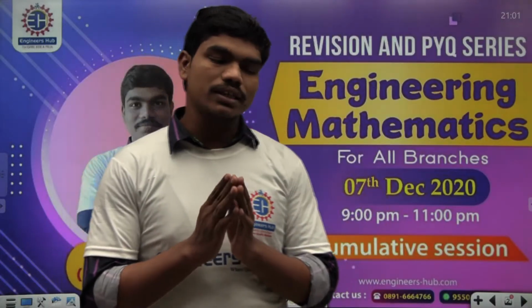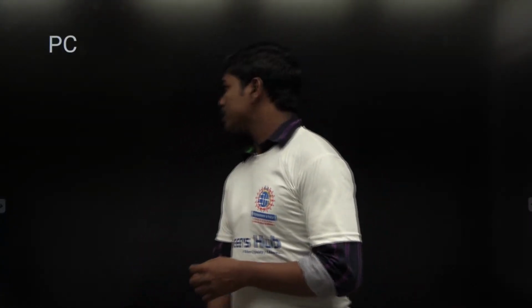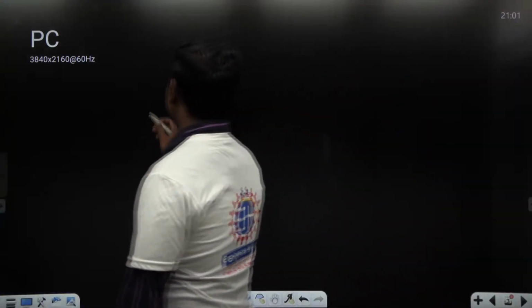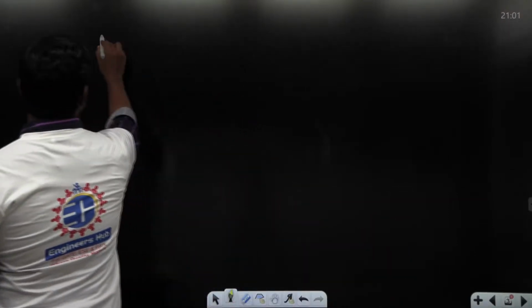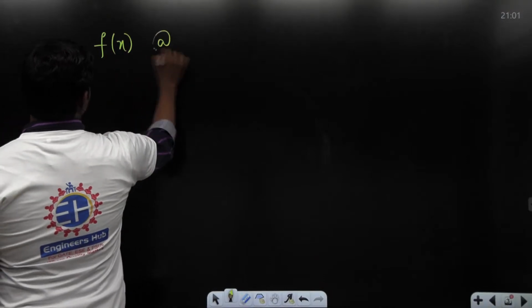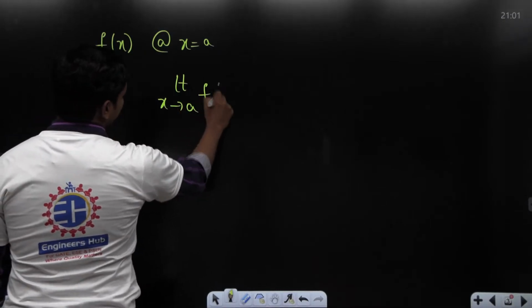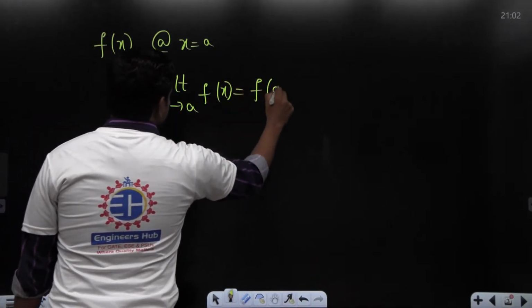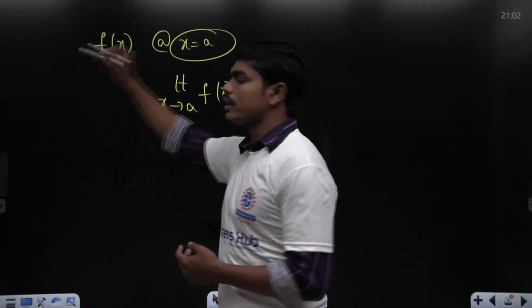So in limits, we have given some standard limits so that you have many useful formulas in limits. And after that, we dealt continuity and we have seen what's the governing condition for the continuity of a function, correct? And I told you for the function f of x to be continuous, if f of x is a single variable function, for continuity of this function at x is equal to a, we have the condition limit x tends to a, f of x is equal to f of a, correct? We have seen this. This is the mathematical condition for this function f of x to be continuous at this point x is equal to a.